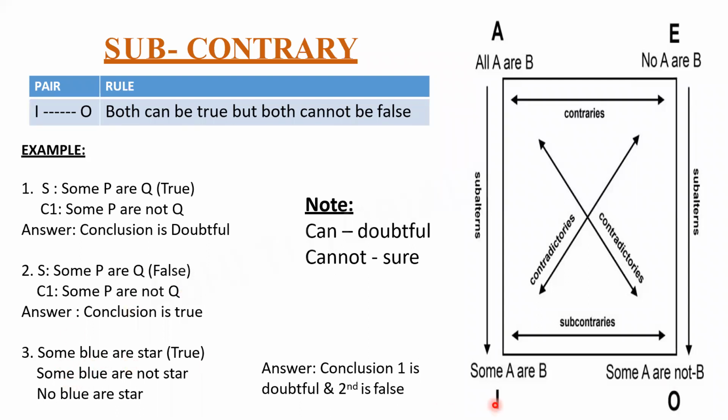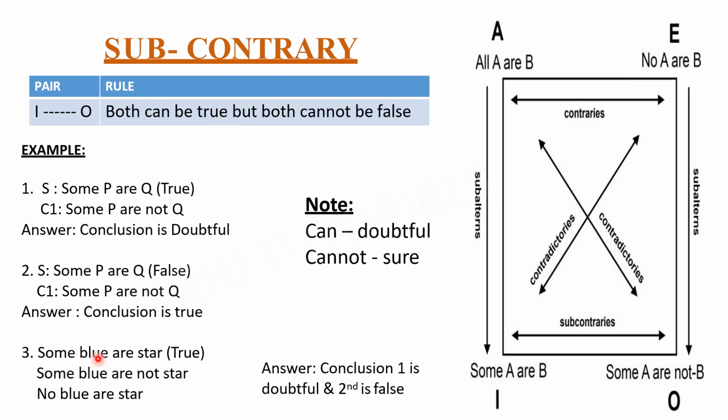See the third one. Some blue are star, some is here. Some blue are not star, some not is here. Again this is the relationship of sub-contrary. See the bracket, they're telling it is true. True means both can be true. Can means doubtful again. So conclusion one is doubtful. Your conclusion one is over now.